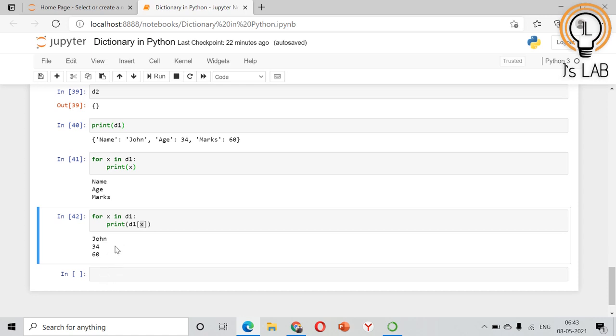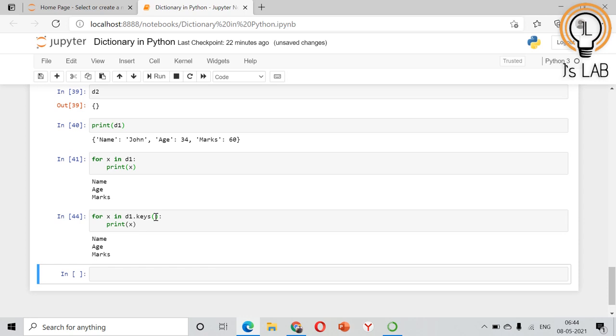You can do this using values also. For example, if I modify this, D1.values, and simply print x, it will give the same thing. Same way you can use dot keys. I'll show you that one also. Change values to keys and print x. It will give the key names.